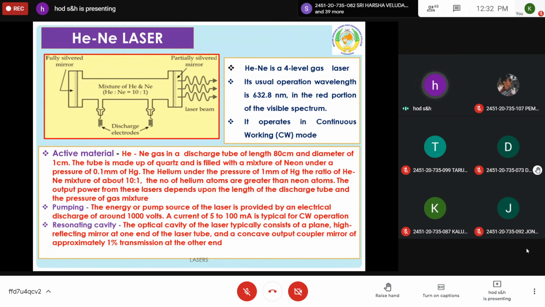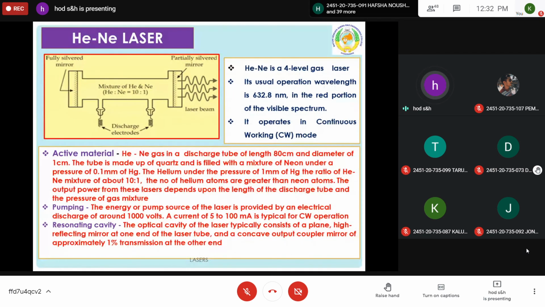So it operates in continuous working mode. Whenever the discharge is there, ionization of the gas takes place and it produces laser light. It's not like that for the Ruby laser, where only whenever there is a flash of light does a Ruby laser pulse come as an output. There is a time gap of microseconds there, but here it is a continuous mechanism. And the remaining procedure is the same.